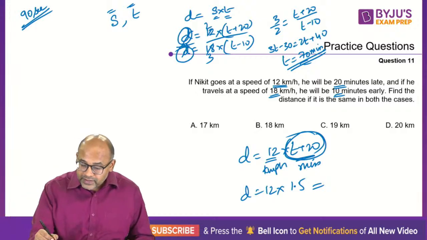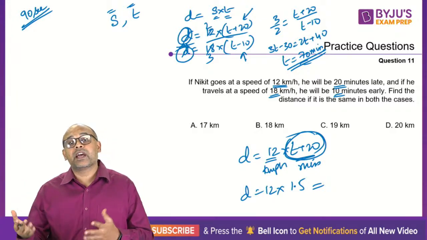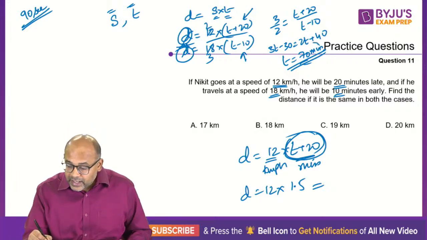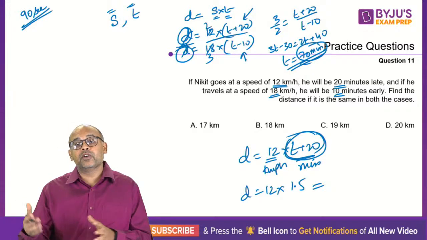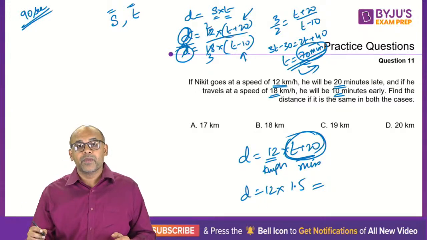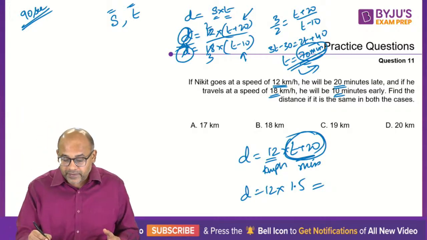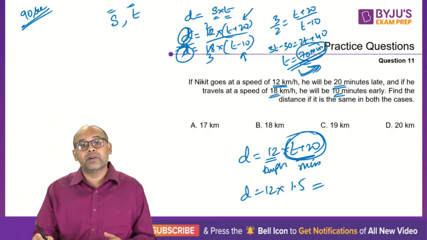See, if you notice, I just took T plus 20 and T minus 10, and it doesn't matter whether I convert it or not, because I'll get the answer in minutes. Whether I convert everything into minutes or into hours, it doesn't really matter. I will get my time. If I convert it into hours, I'll get it directly in terms of hours, but I don't have to waste my time. I'll find my minutes, then add my 20 to it.